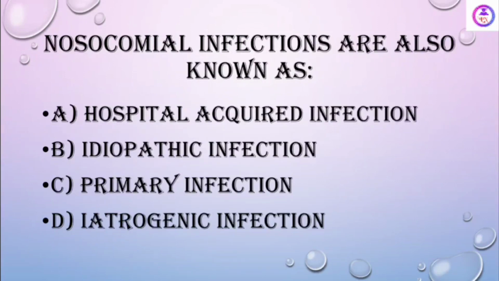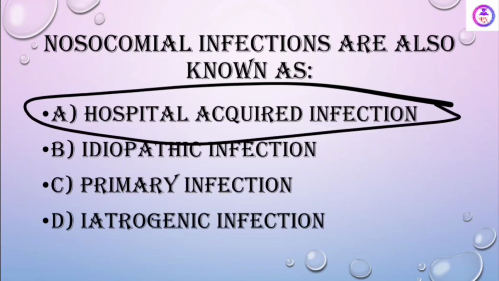Nosocomial infections are also known as, see, very easy answer: not iatrogenic, not primary, not idiopathic. The answer is hospital acquired infection.